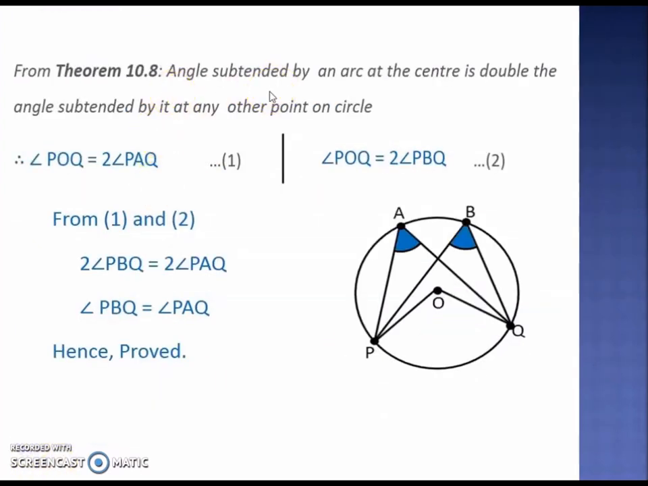In theorem 10.8, we have seen that angle subtended by any arc at the center is double the angle subtended by it at any other point on the circle. So by that we can say that POQ will be double of PAQ and POQ will be also double of PBQ because both are angles subtended by the arc at different points on the circle. So PAQ and PBQ both are half of POQ, which means they both must be equal. So if POQ is 120 degree, PAQ will be half of 120, that is 60 degree. PBQ also will be half of 120, that is 60. So both should be equal.